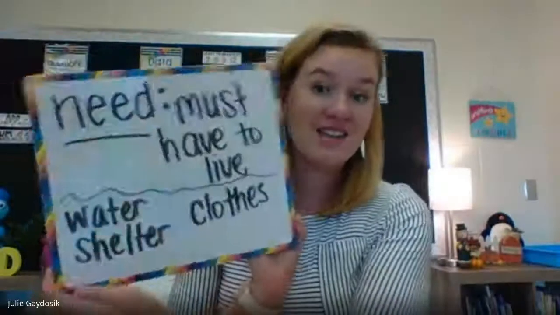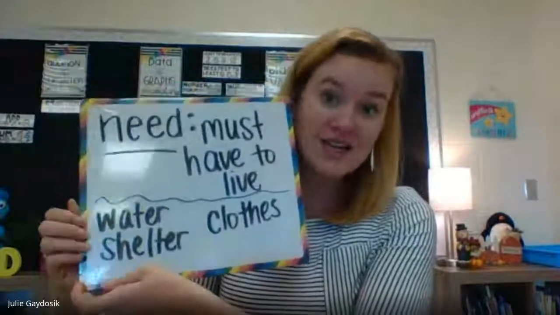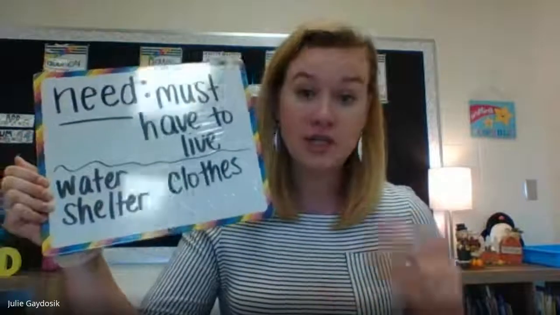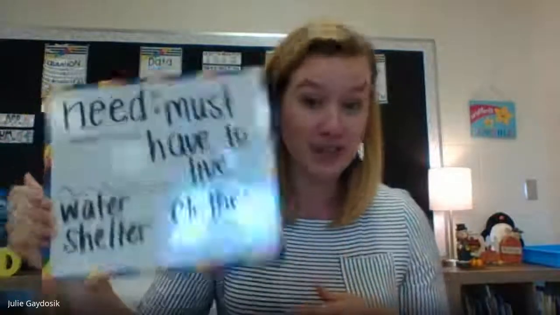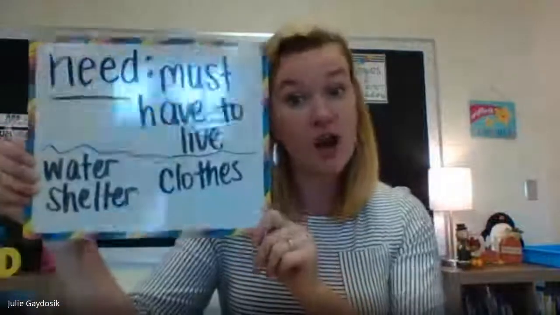So I do want to go over those two really important vocabulary words. They went over goods and services, which we're going to talk more about tomorrow, but first is a need. So a need is something you must have to live. You need air, you need water, you need food, you need a shelter, a roof over your head, and you need clothes, right? Those are all things that you need in order to live. You have to have those, right? And then there's other things like services that can offer those.